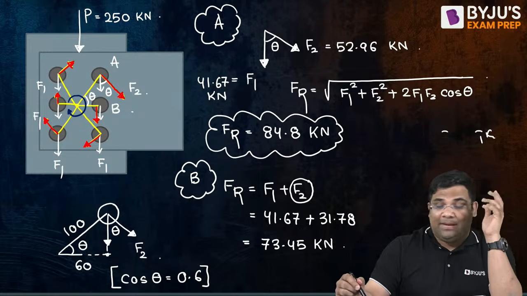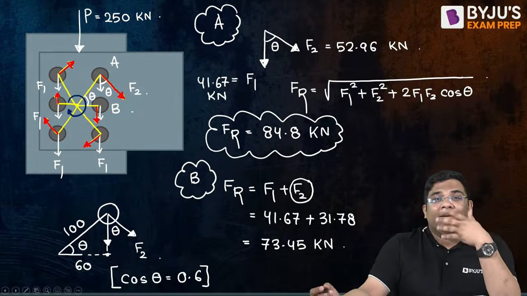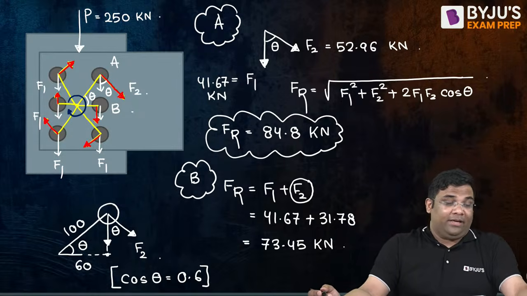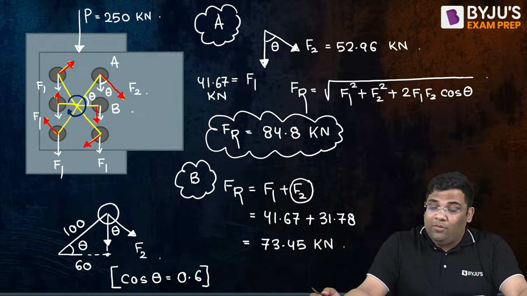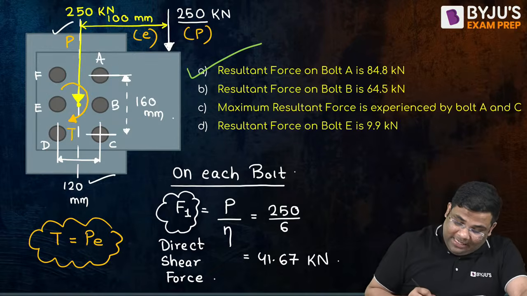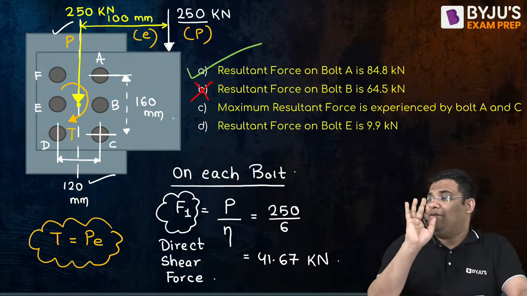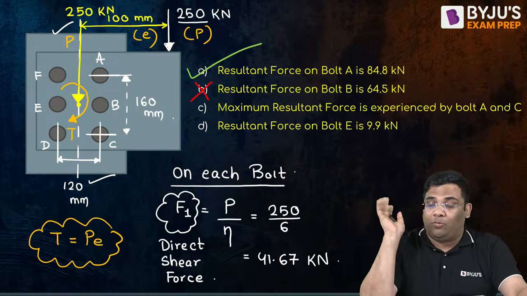Yes, you can see it in that manner also. Because they both are in the same direction, I can just add them up. But F2 is different. So I can say the second option is wrong, right? The second option is wrong. The resultant on bolt B is not 64.9.